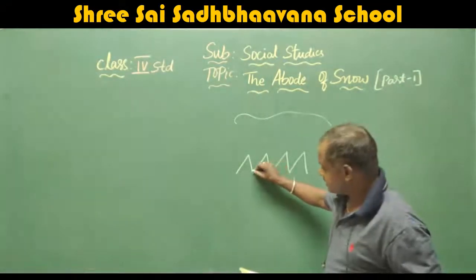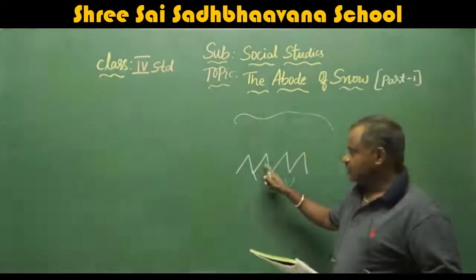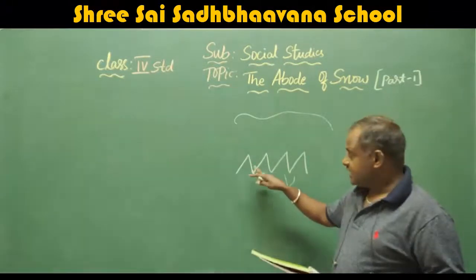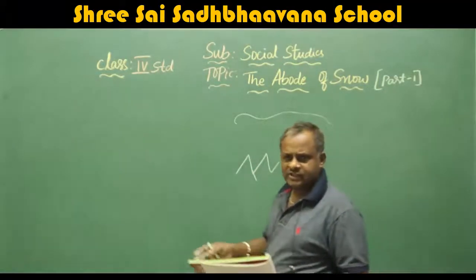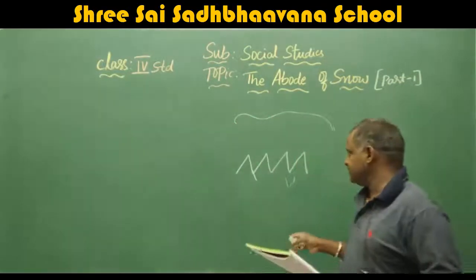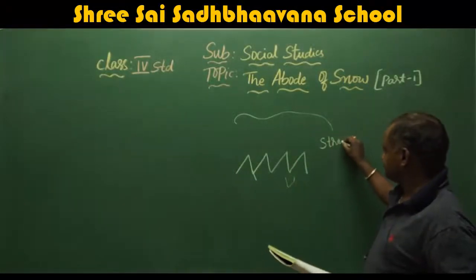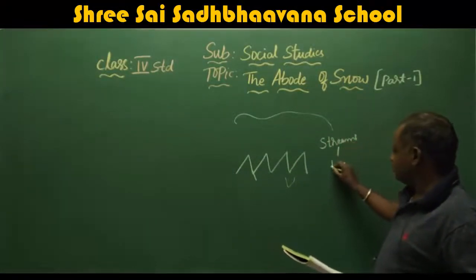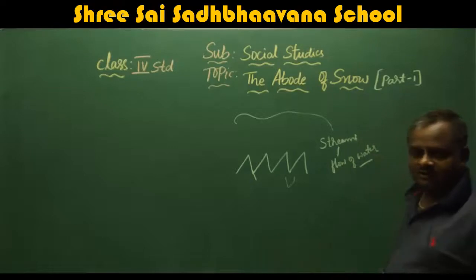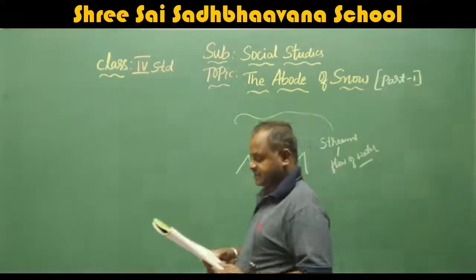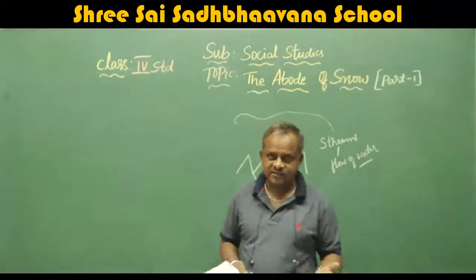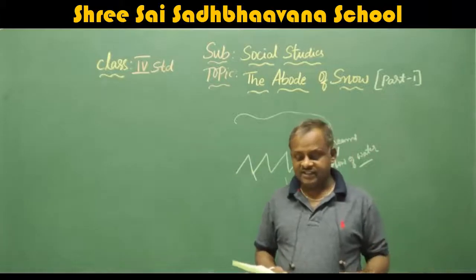Deep gorges, these are called gorges. The place between two mountain valleys is called a deep gorge. Narrow valleys means very small valleys, formed by many streams. Streams means flow of water. And many rivers, for example, Ganga, Yamuna; we will study them in this lesson only. These we will see in this region.